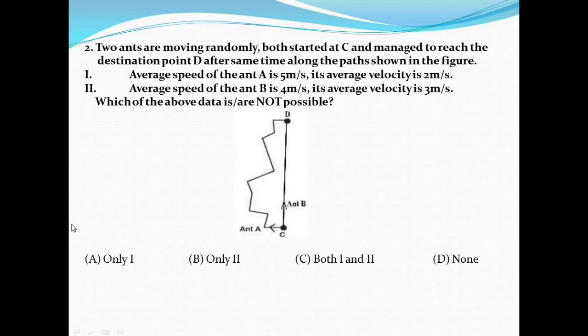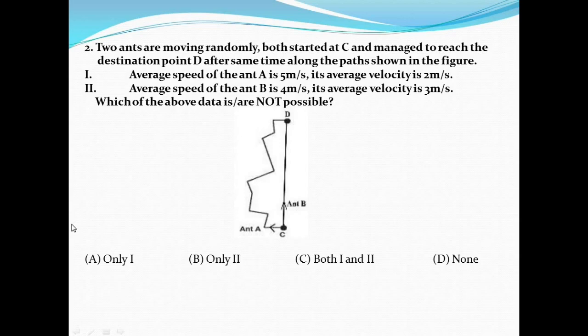Average speed of the ant A is 5 meter per second. Its average velocity is 2 meter per second. And statement 2. Average speed of ant B is 4 meter per second. Its average velocity is 3 meter per second.